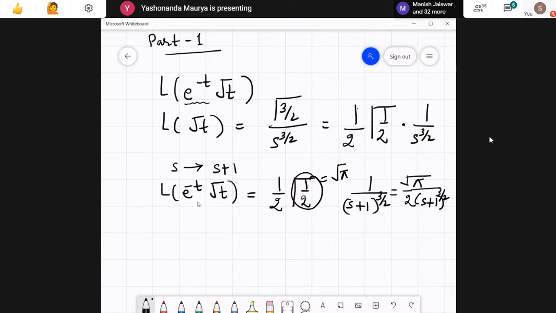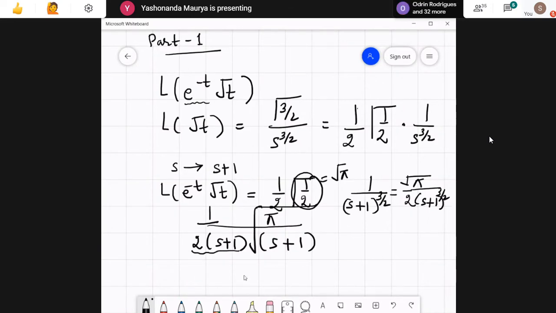The answer which matches with the option was 1 upon 2 into s plus 1 into square root of s plus 1. We had a square root here on this part. So this was the correct answer. Now this was question number 1. The next one was question number 2.